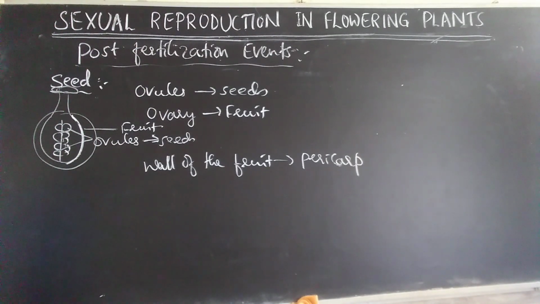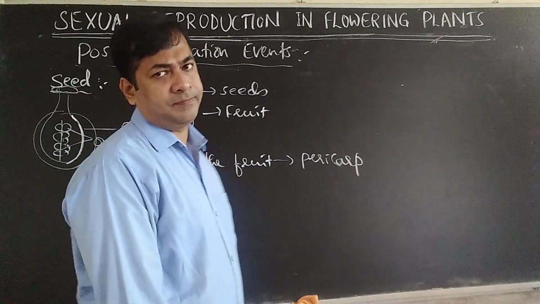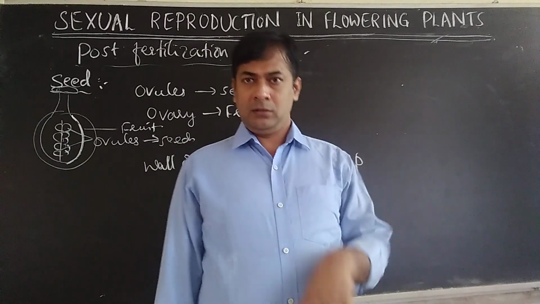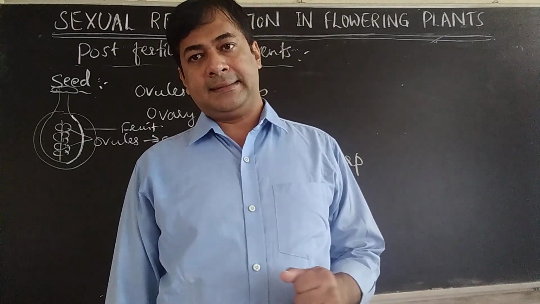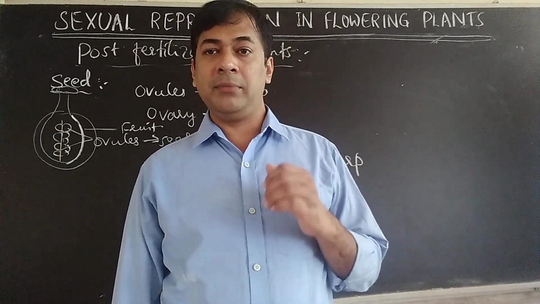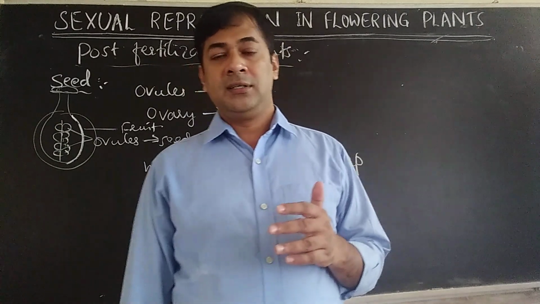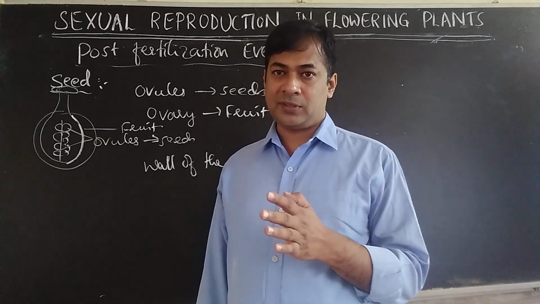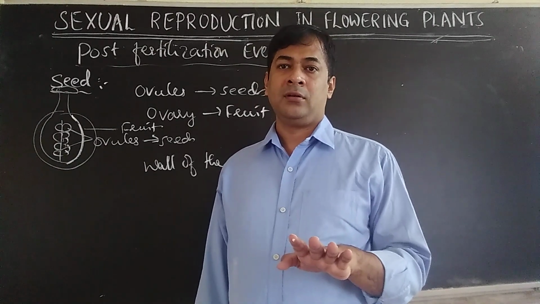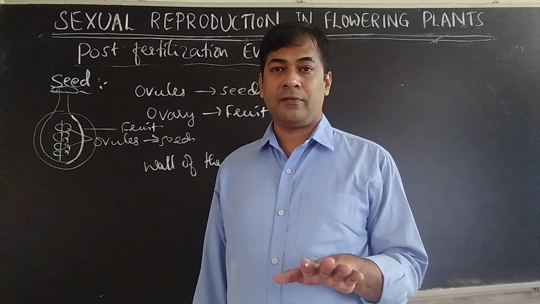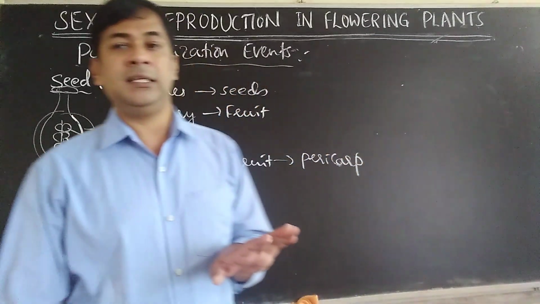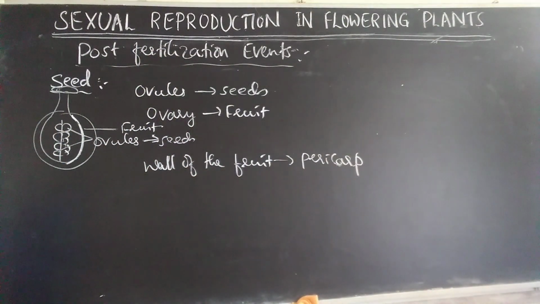Before we go to this, one point I have to tell you. In some seeds, some part of the ovules will be left, I told you. Like the micropyle is still there in the seed. Integuments became the seed coat. Then what about in some plants? Nucellus will remain as it is even after formation of seed. Just outside the embryo sac, the nucellus will still remain. So that is called remnants of nucellus. Remnants are the remaining part of nucellus, which will still be there in some plants like black pepper and beet.